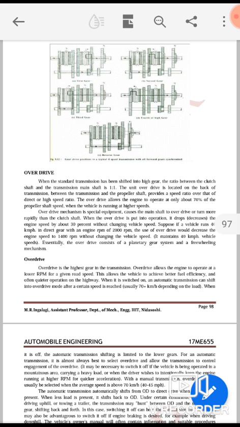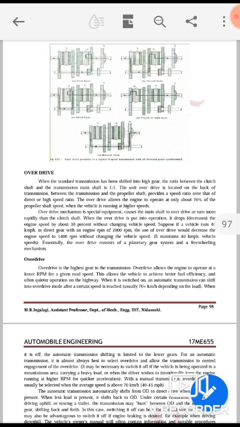Overdrive mechanism: the special equipment causes the main shaft to turn more rapidly than the clutch shaft. When the overdrive is put into operation, it decreases the engine speed by about 30% without changing vehicle speed.